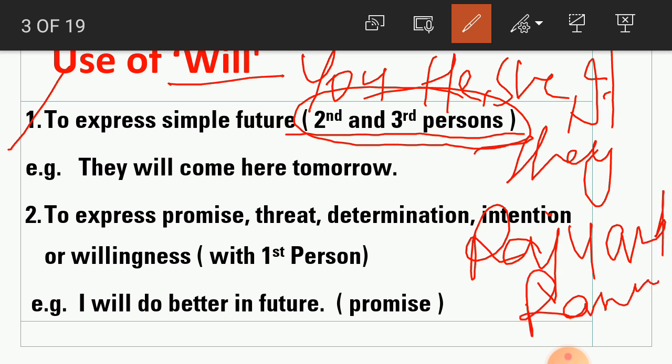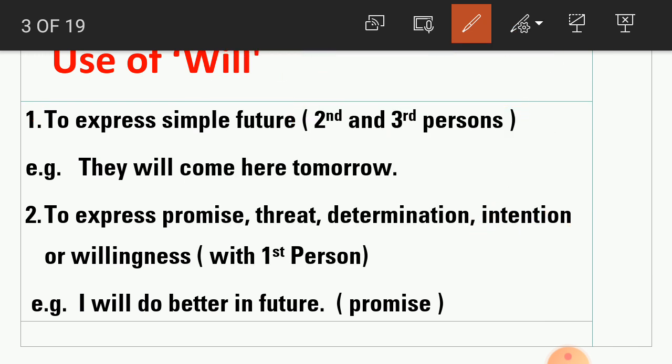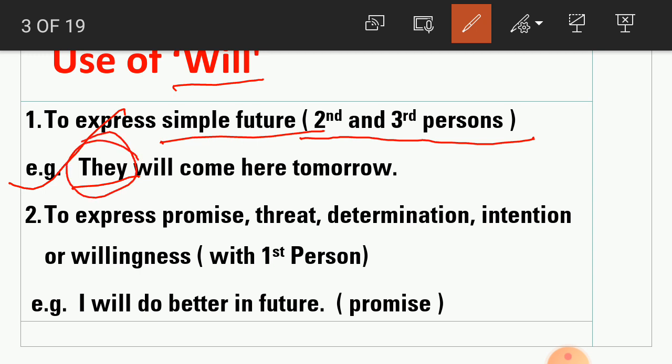Now next one, student. So we use will in second or third person to express simple future. For example, they will come here tomorrow. What is they here? They is third person plural number. That's why will is used here to express simple future, that they will come here tomorrow.